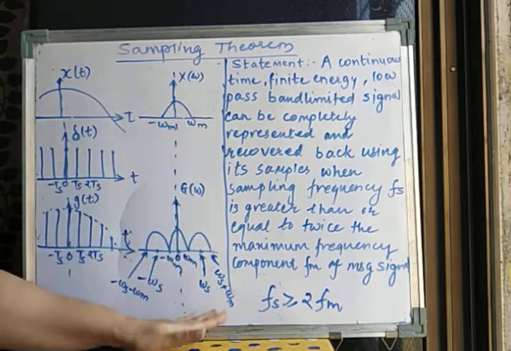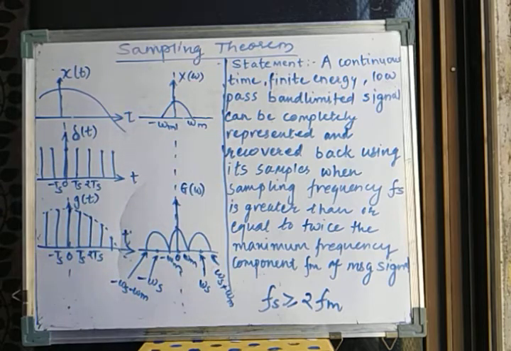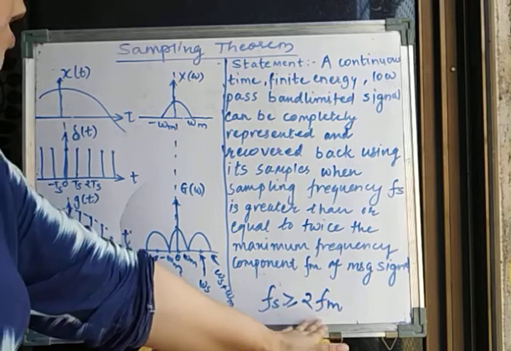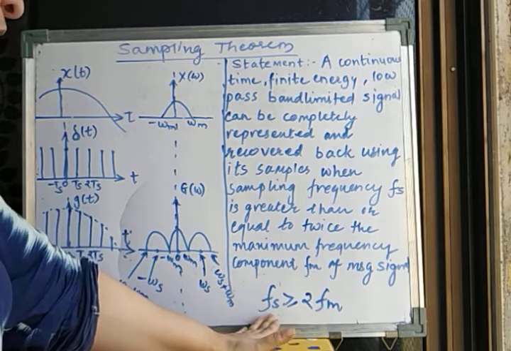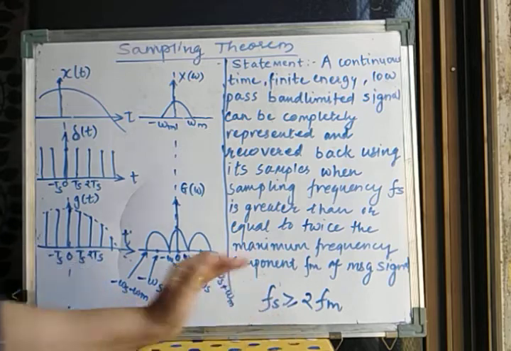So this is very important. I hope you have understood what the sampling theorem means. What finally you have to remember is that whatever the maximum frequency in the signal is, you have to sample it at at least twice that maximum frequency.